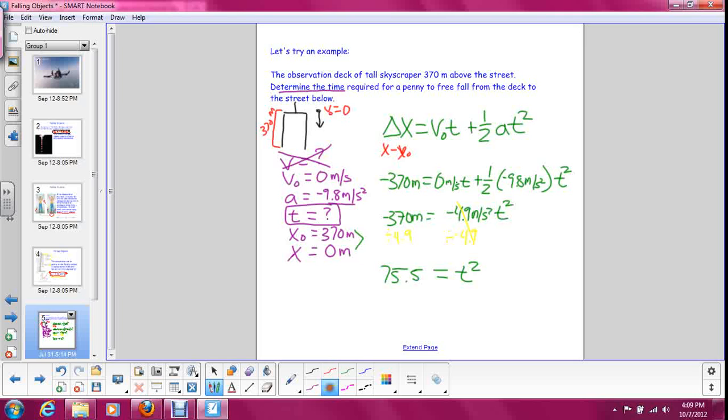And now to solve for t, we need to take the square root of both sides. So the square root of 75.5 is 8.69 equals t. And what do we measure time in? Seconds. So we have a really tall building here. We have a 370-meter building. That's about 1,000 feet. And it will only take the penny a little over 8.5 seconds to fall that entire distance.